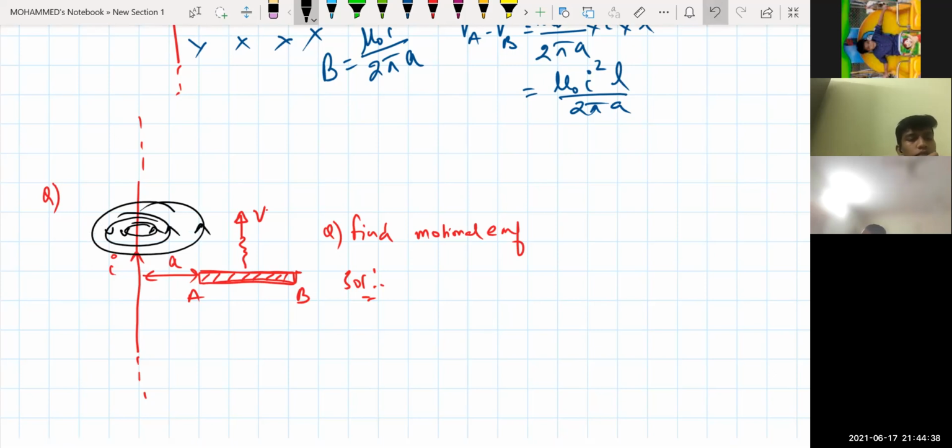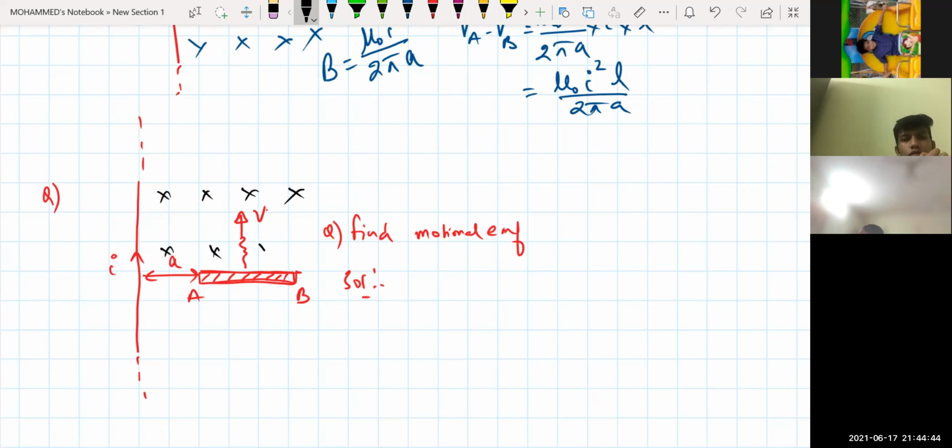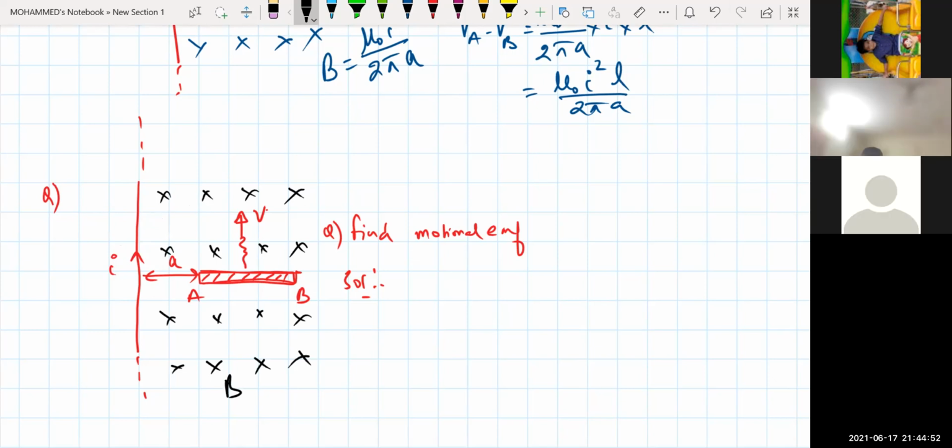Is it clear? Yes, sir. That means the rod which is moving here has the magnetic field going inside. So I have got the direction of the magnetic field. Now think, that is really very important.